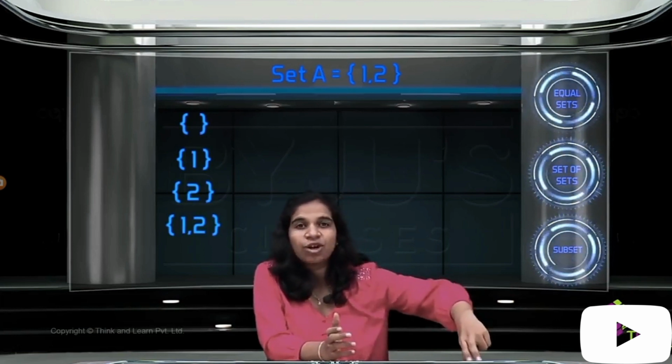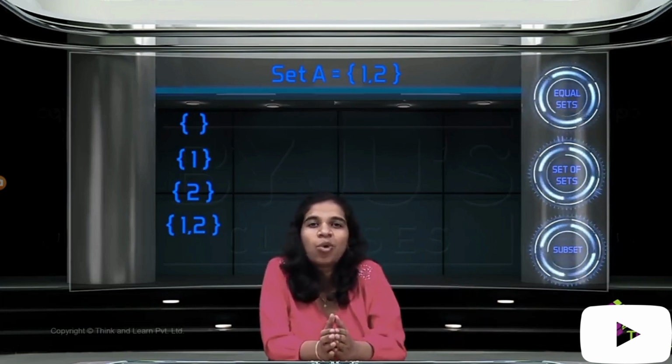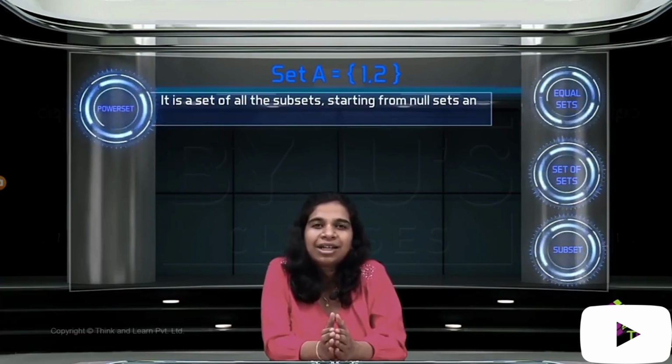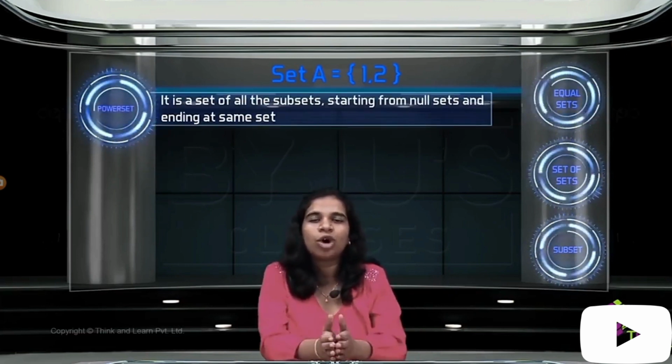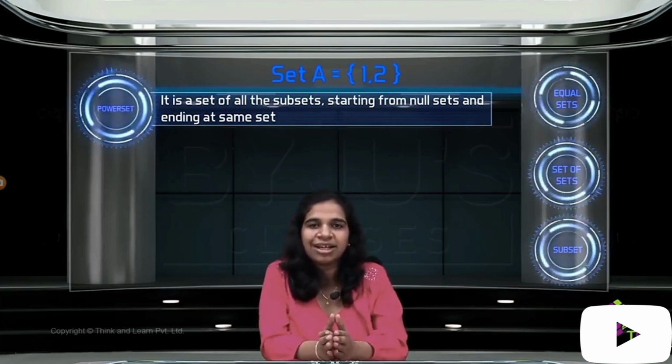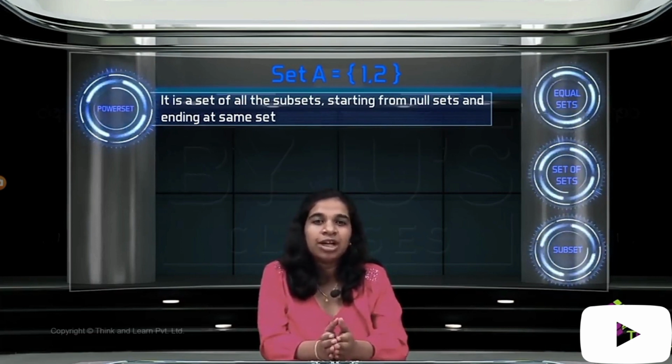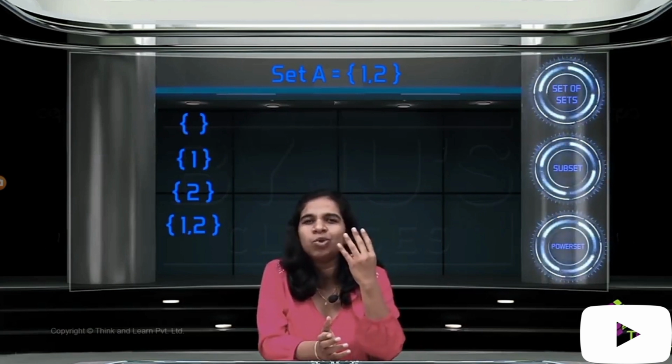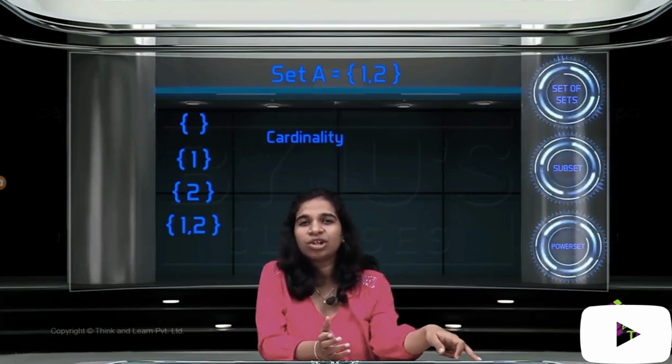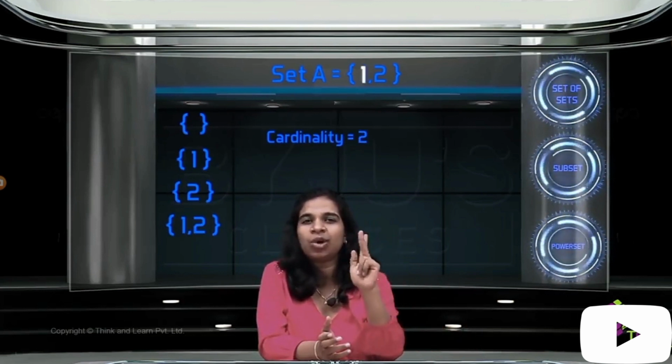Now a set of all of these 4 subsets is what we call a power set. A power set is nothing but the set of all subsets. So it's a set of sets, a set of all subsets. How many subsets does A have in this case? 4. 4 is nothing but 2 squared, right? Why did we get 2 squared? Because the cardinality of our original set is 2. It has 2 elements, 1 and 2.